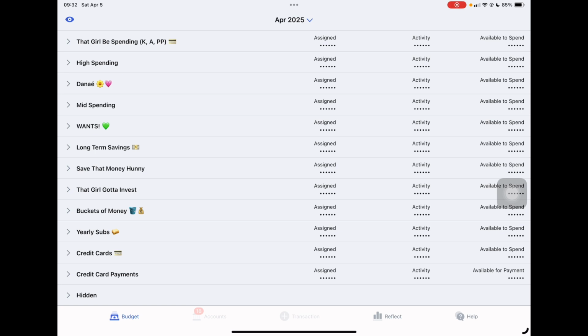That girl gotta invest, buckets of money. That kind of matches up with my Ally account, Ally, I don't know how people pronounce it. My yearly subscriptions, which I have been doing terrible at saving as of right now. My credit cards that are not involved in this app that I couldn't save, and then credit card payments. These are the ones that are involved.